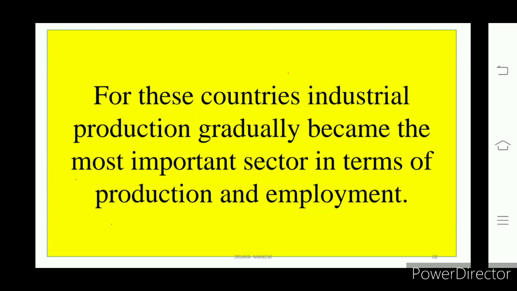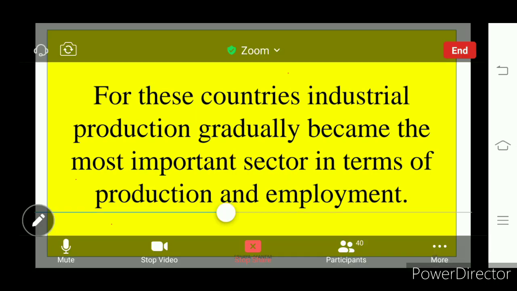Okay, what we are discussing here is the changes of these sectors in developed countries. In developed countries, in their beginning stage, in their developing stage, they gave priority and focus to the agriculture sector. Gradually it shifted to industries.